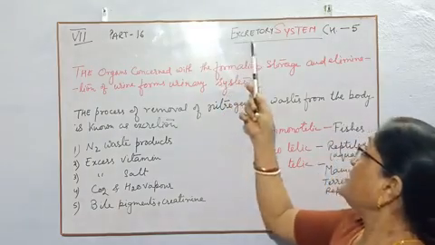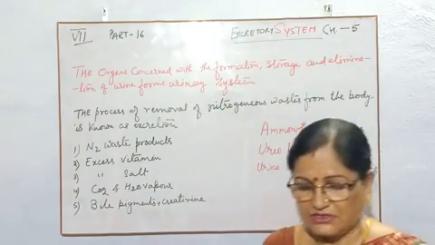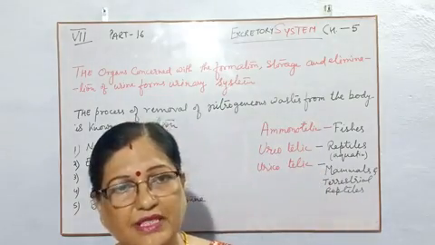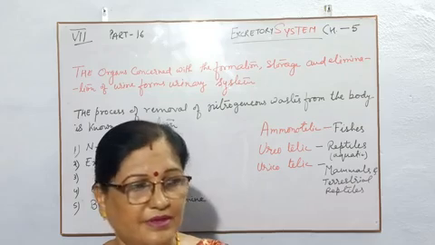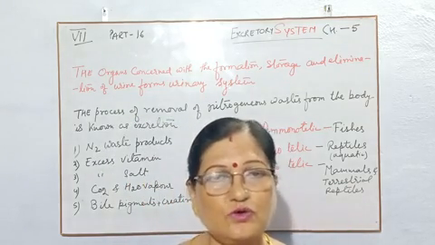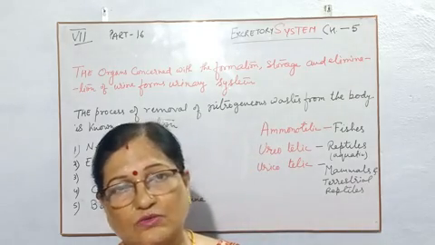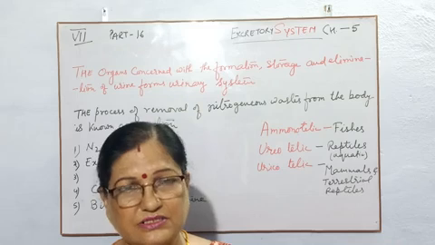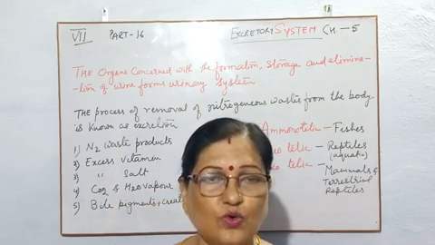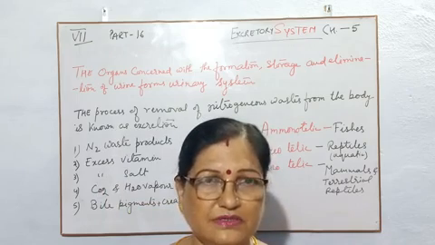It is the excretory system. Children, first of all, you should understand what is the meaning of excretion. In our body, so many activities are going on throughout the day and night. So every activity has its own waste material.